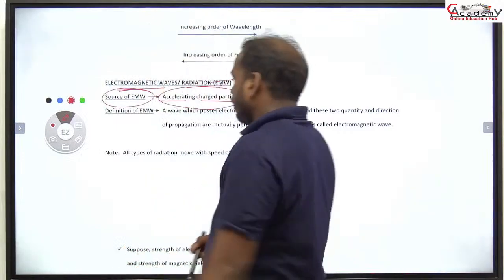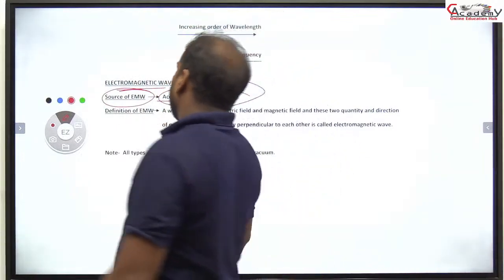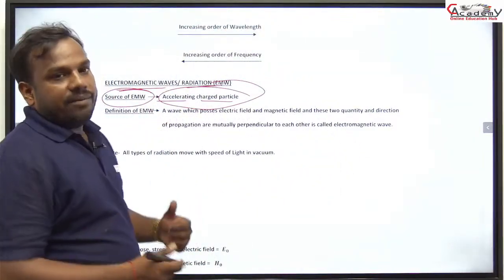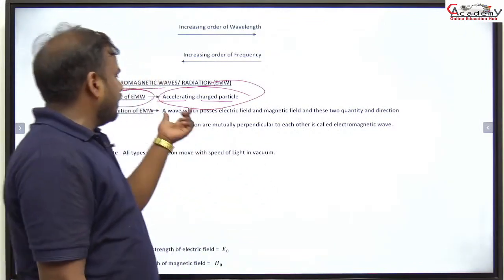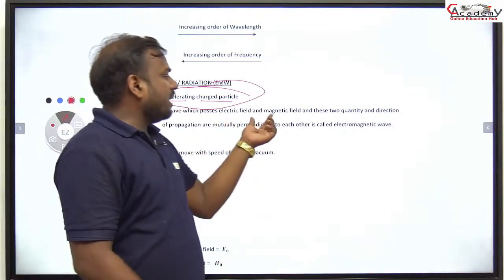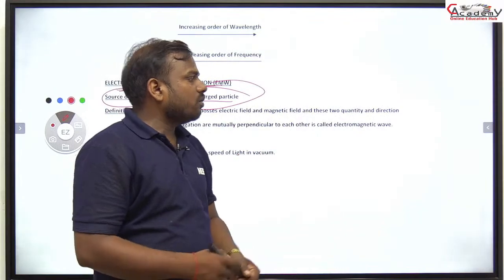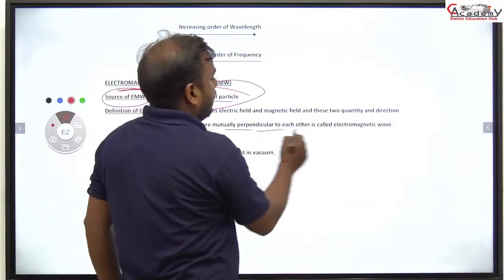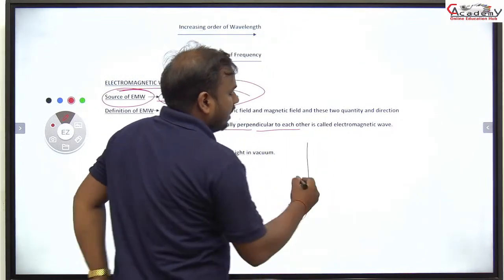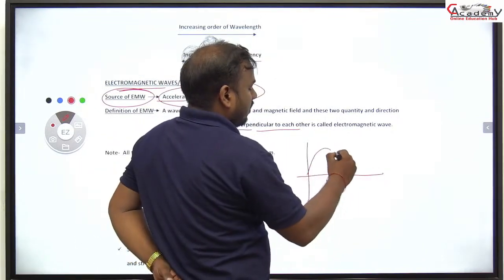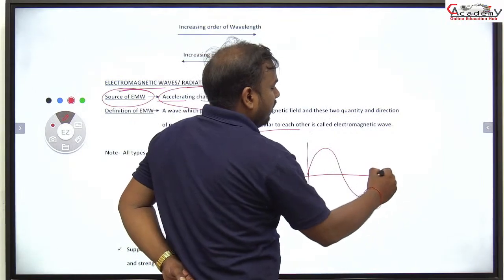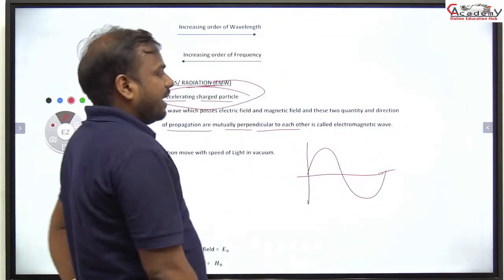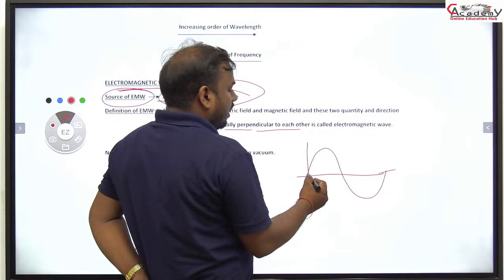Next one is the definition of electromagnetic wave. What is the definition of electromagnetic wave? A wave which possesses electric field and magnetic field, whose quantities and direction of propagation are mutually perpendicular to each other. Here the first is the magnetic wave, and the second one is the electric wave.